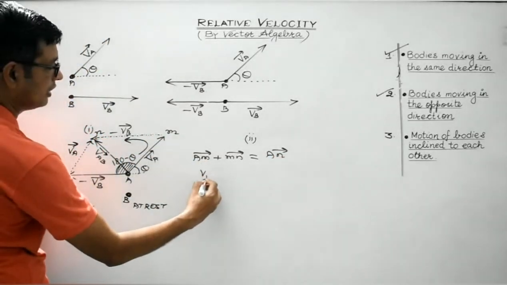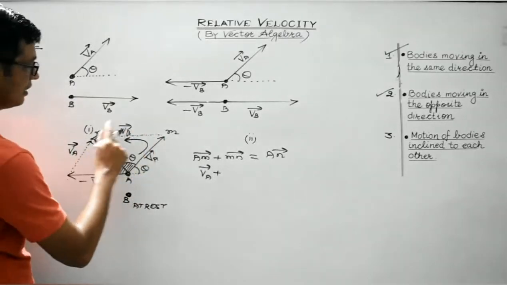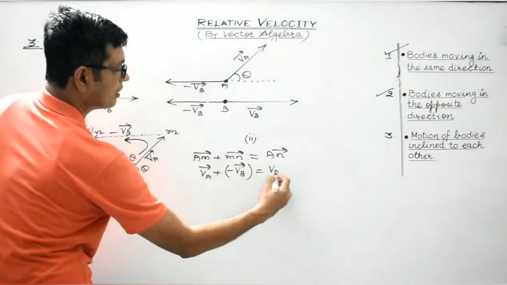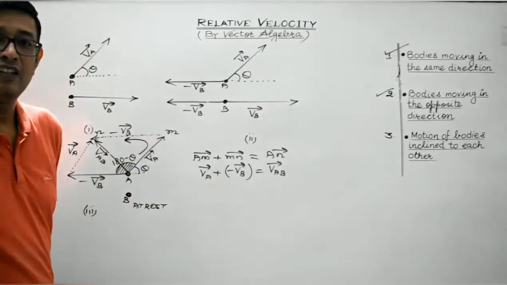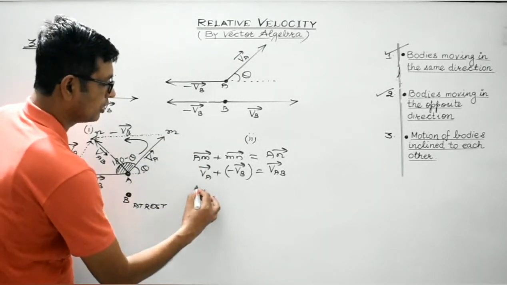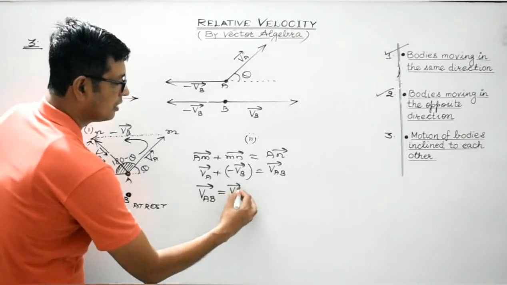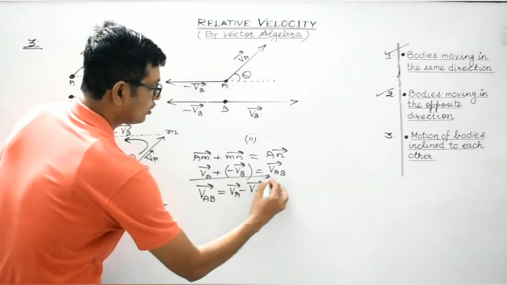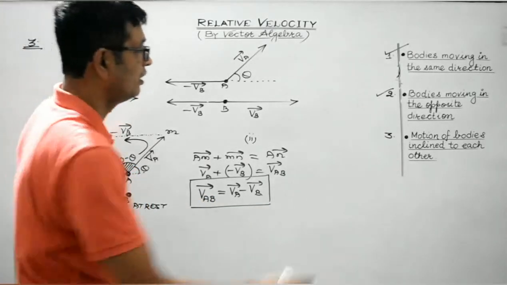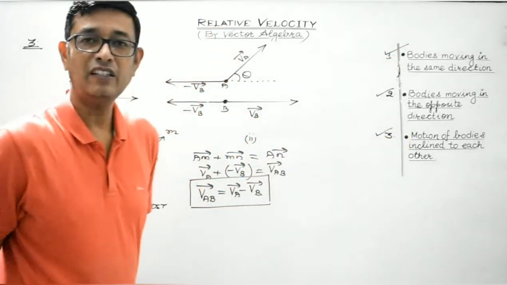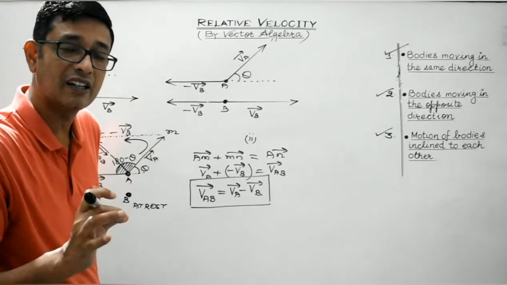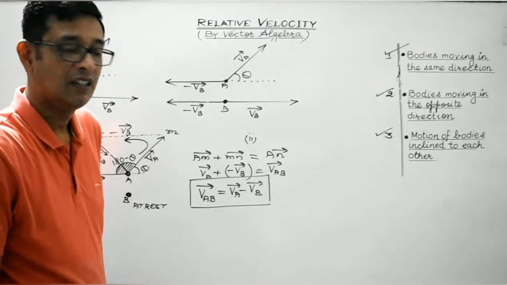AN vector is VA vector, plus MN vector, which is minus VB vector, and AN vector is VAB vector. So what I mean to say is that in the vector form, the relative velocity of body A with respect to body B will be VA vector minus VB vector. So again students, the expression in the vector form remains the same in all the three situations, right? In the vector form, the relative velocity of A with respect to B would be given by VA vector minus VB vector.